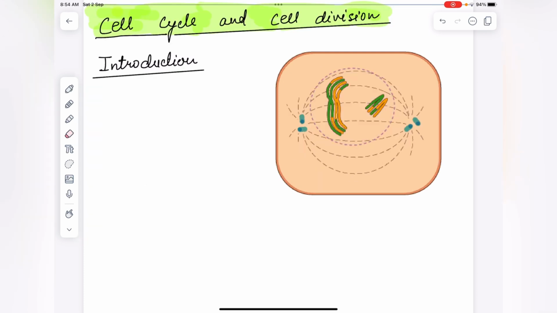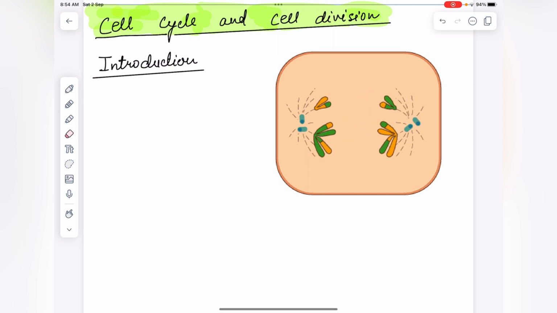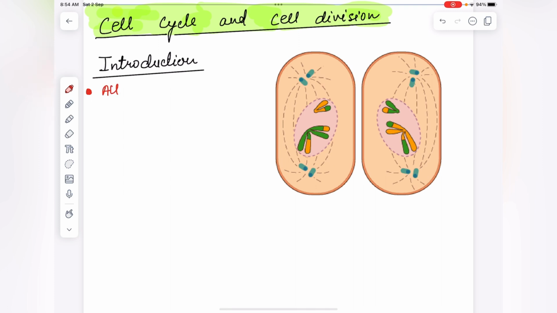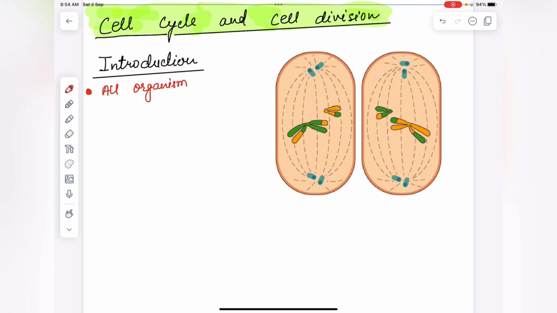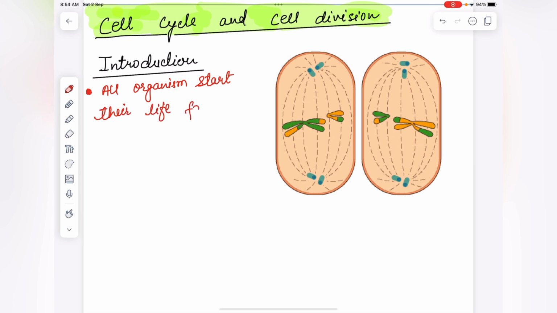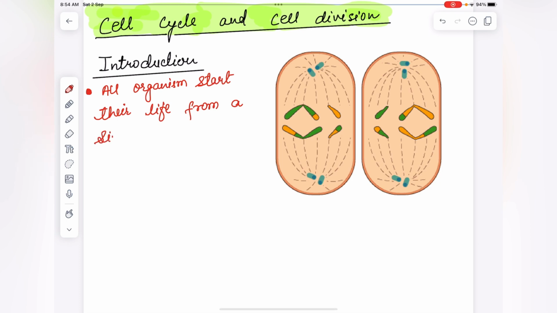Now next, why is cell division important? Cell division is one of the most fundamental characteristics of life. All living organisms start their life from a single cell.